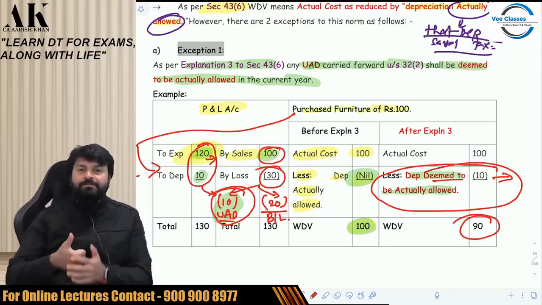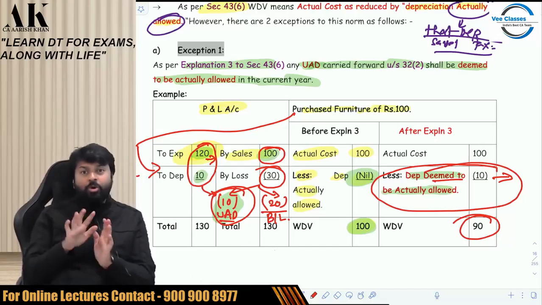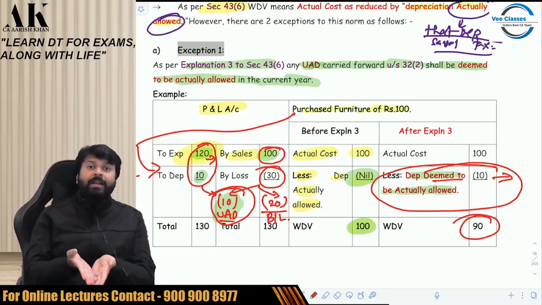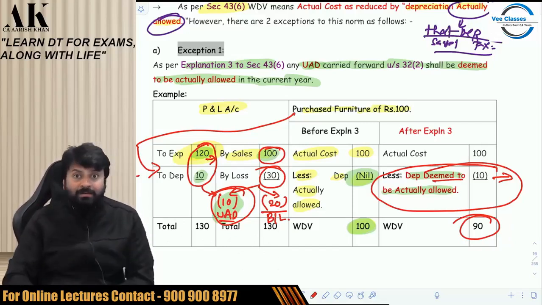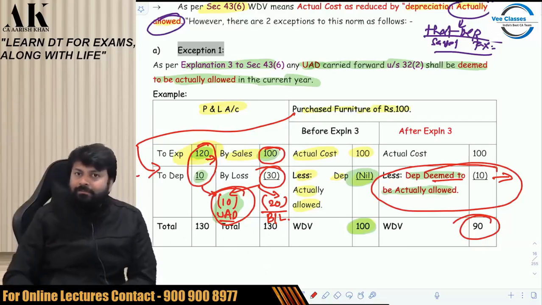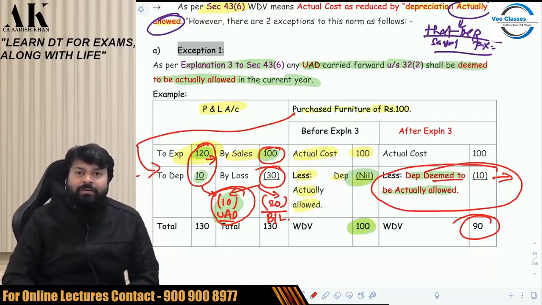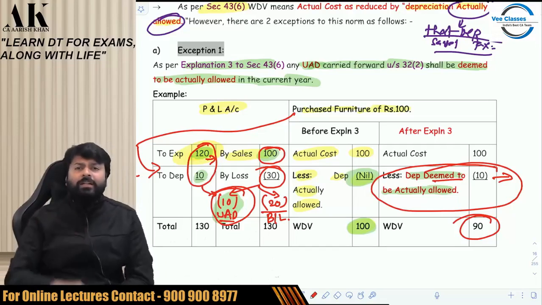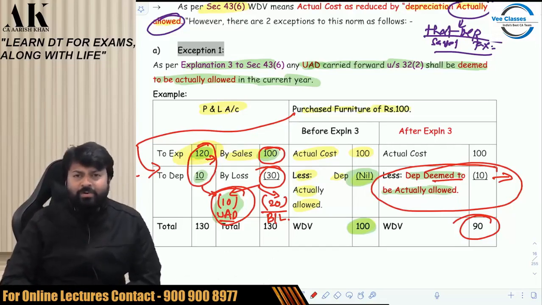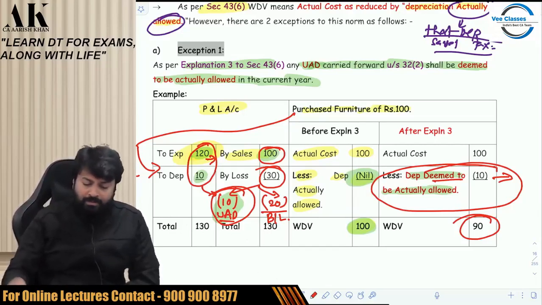Unabsorbed depreciation. If there is unabsorbed depreciation in the current year, is it allowed to you in the current year? No, no, no. If it would have been allowed, I would not have called it unabsorbed. It is definitely carried forward and it will be allowed in a future year. But you have to reduce from the block in the current year. It is deemed to be actually allowed. Even though it is not allowed to you in the current year, it is deemed to be actually allowed in the current year. So you have to reduce from the block of asset. Is it clear to all of you? I hope it is clear. So this is what this provision is all about.